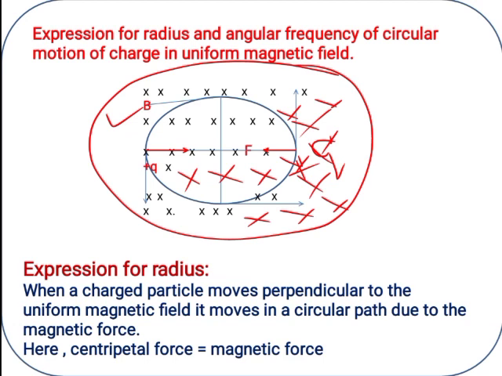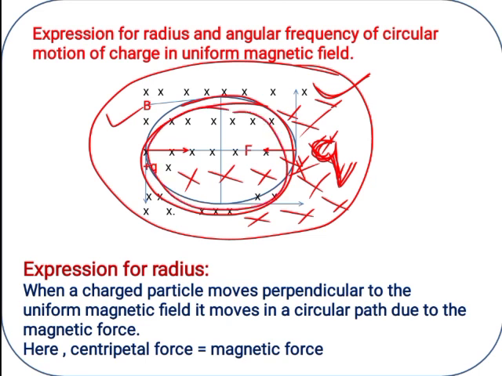The charge experiences some force and will start moving in a circular path, because of the magnetic field. Now, if it is moving in a circular path, definitely there is a force. Which type of force is it? Circular means centripetal force.